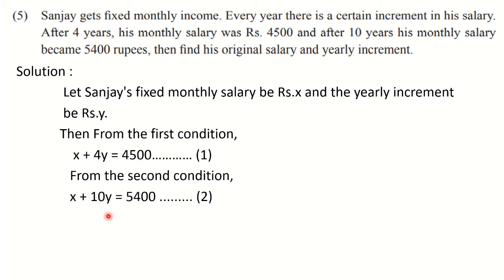After 10 years, means after completion of 10 years, 10 increments we are going to add to the original salary or the fixed salary. So this is our second equation. Now equations are ready. So all of you write down these equations. Then we will solve them.